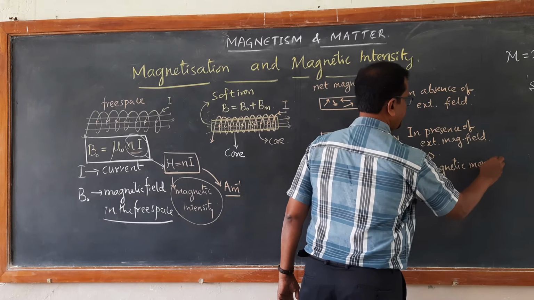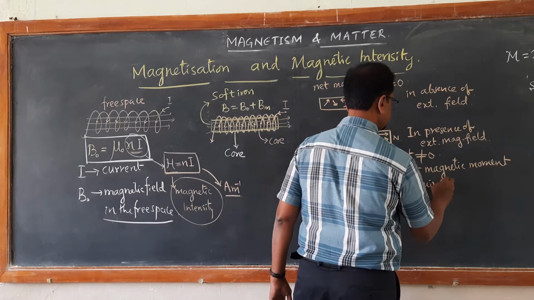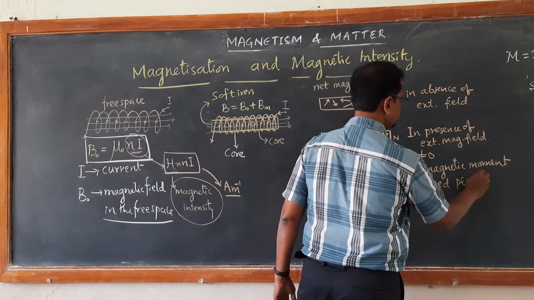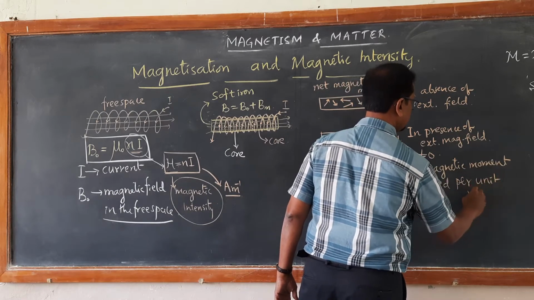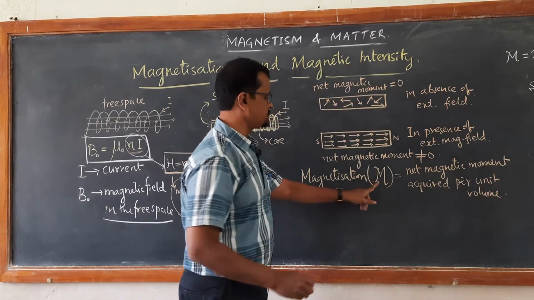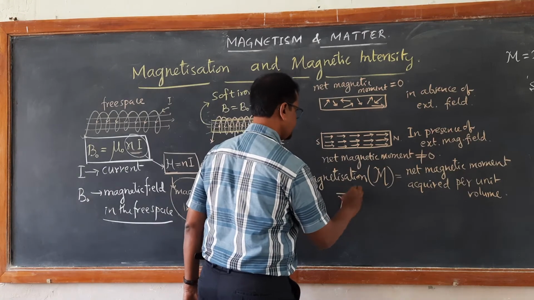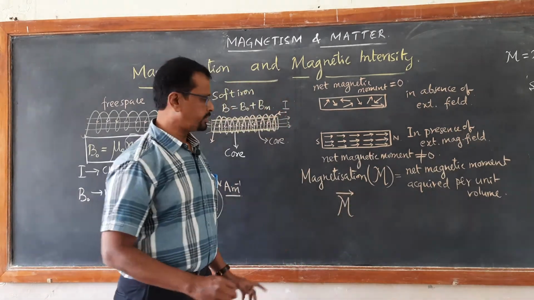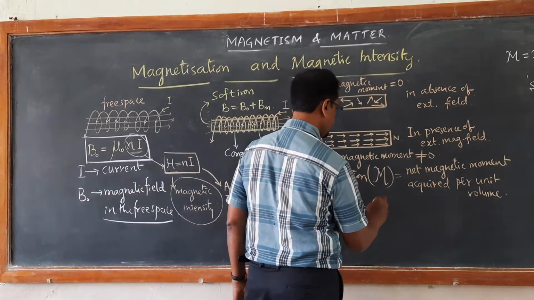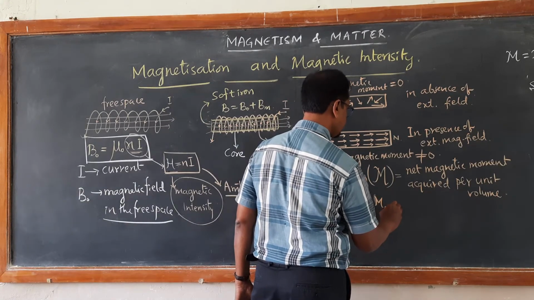So this is denoted as M, and thus I can write M. You see, this is a vector quantity that is equal to net magnetic moment, M net.